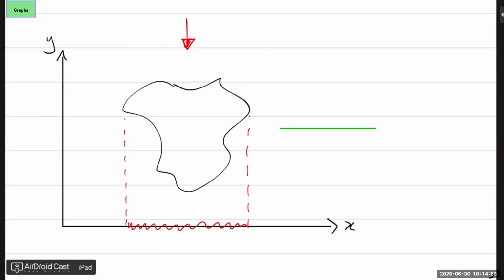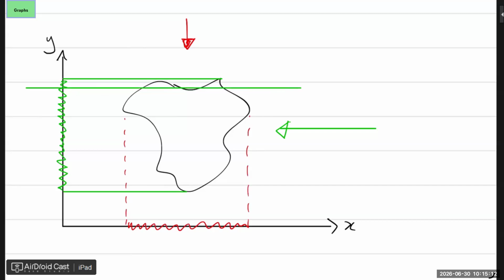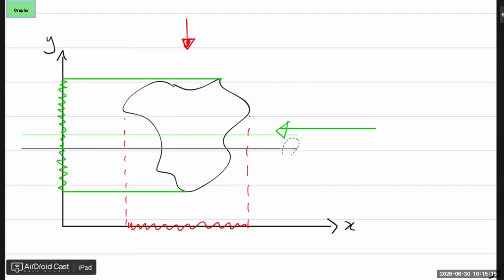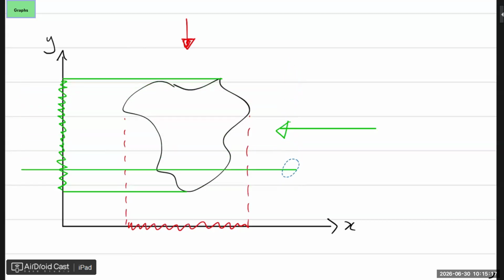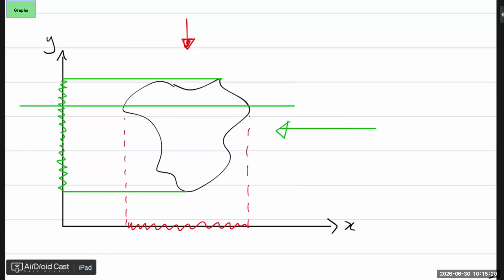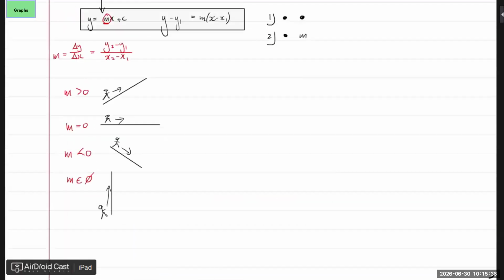Then the range: if you shine your light from the right, and you see this, then where does the shadow get cast? That is your range. So it's horizontal lines this time that we draw, from top to bottom. And we ask ourselves, where does it cut the y-axis? You can think of it like maybe that line is equal to 7, and this one is maybe y equals 3, and so on. So it's horizontal lines that you draw. Everybody good with that?